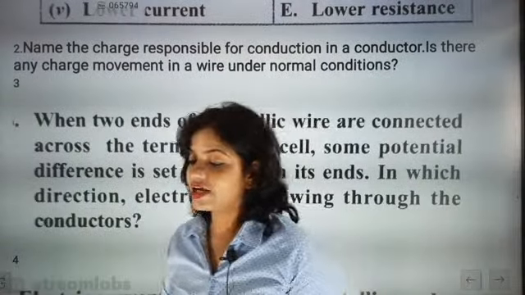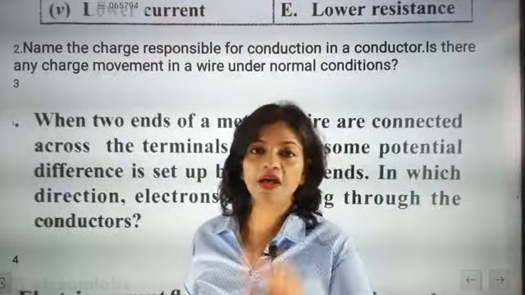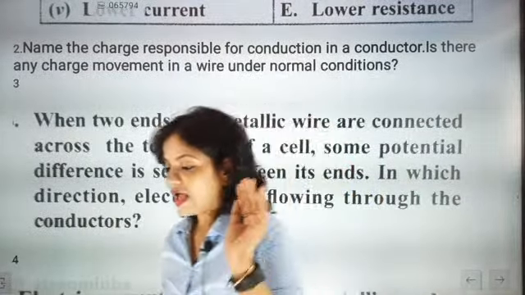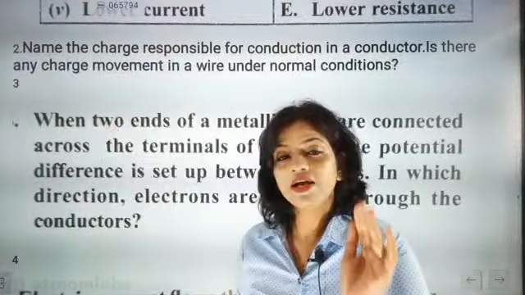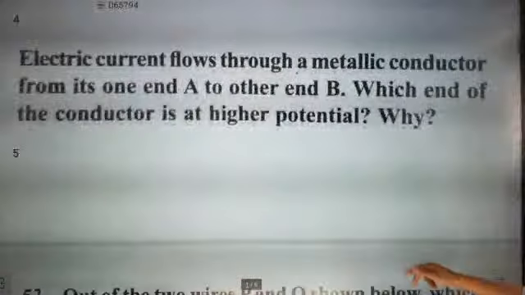What is the answer? They didn't ask about the conventional direction of current. They only want to know which direction electrons are moving. And those who have told that answer, negative to positive terminal, they are absolutely correct. Shall we go to the next question?